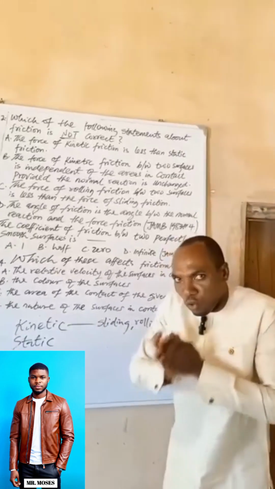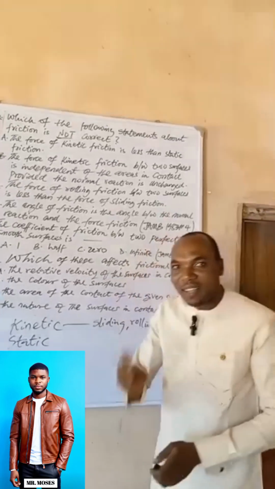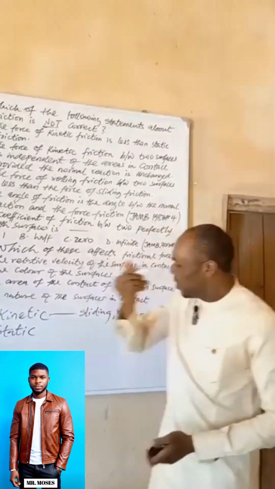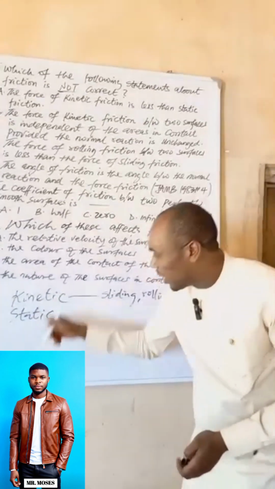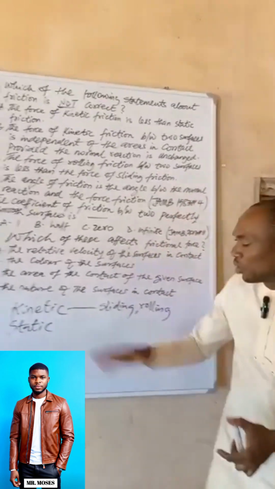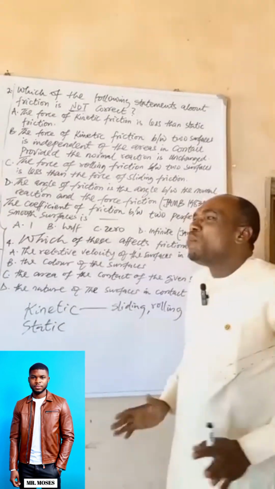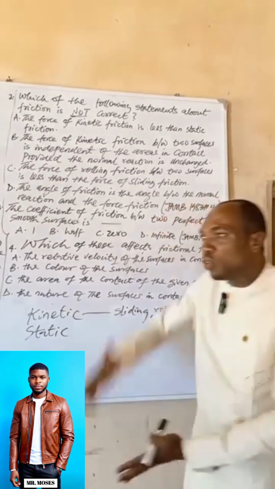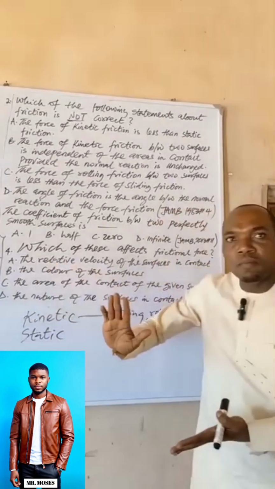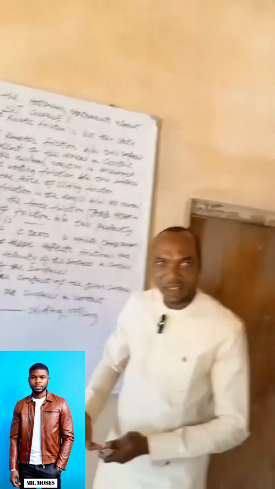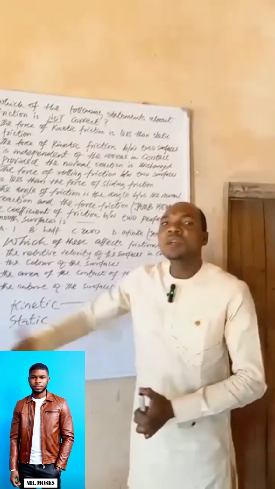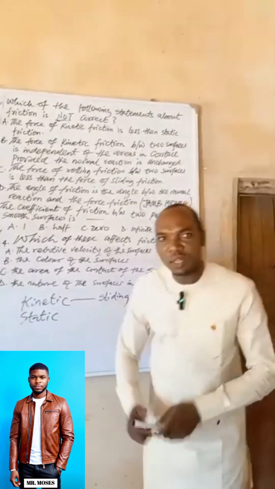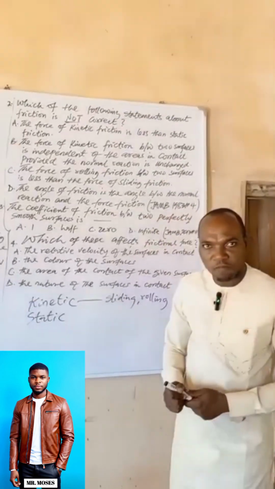Now, as far as friction opposes motion, the simple idea will tell you that static friction is greater than kinetic friction. Because when the body is at rest, it means the opposition tending to stop it from being moved is high. That's why the body is at rest. It will have the maximum static friction that we normally call the limiting frictional force.